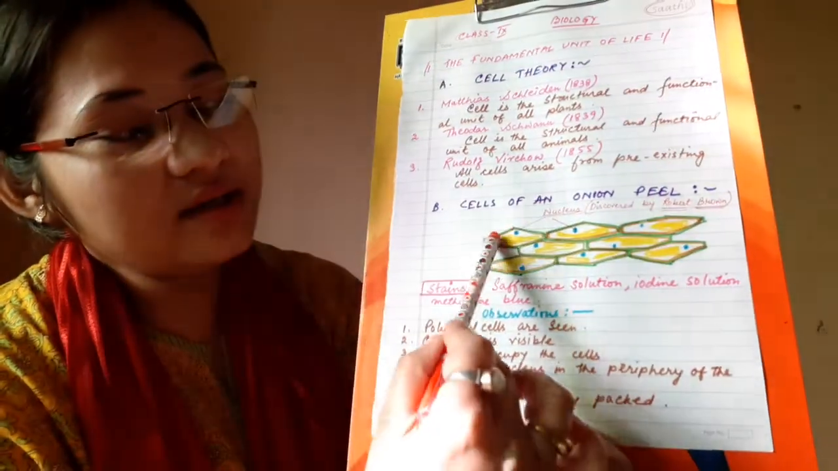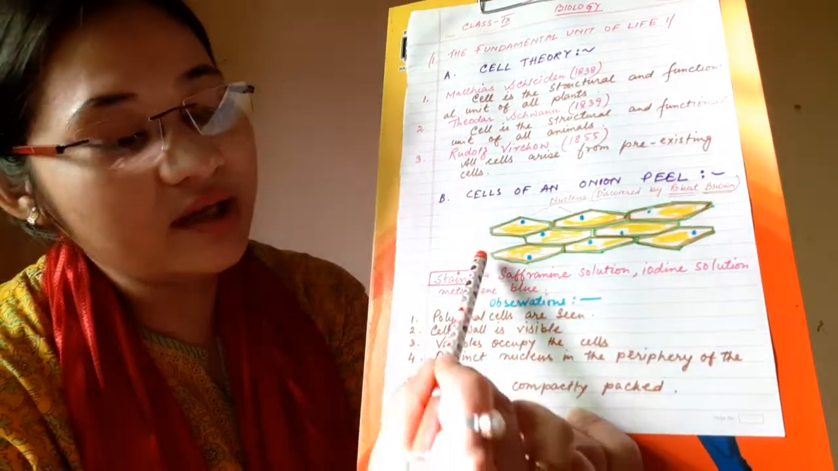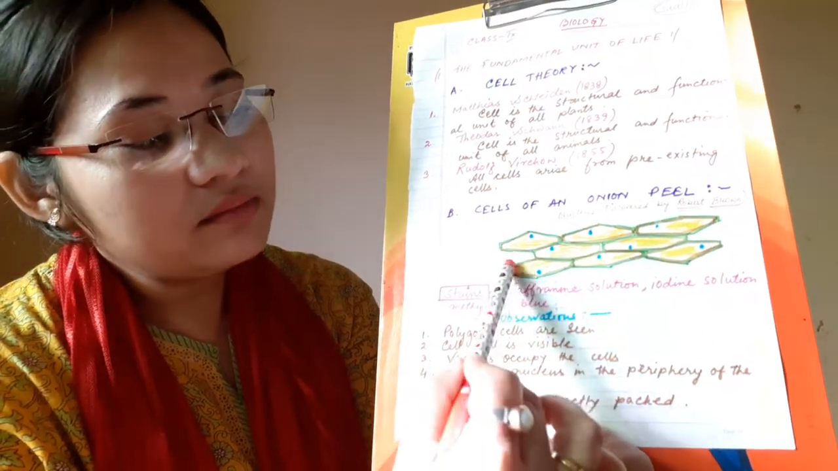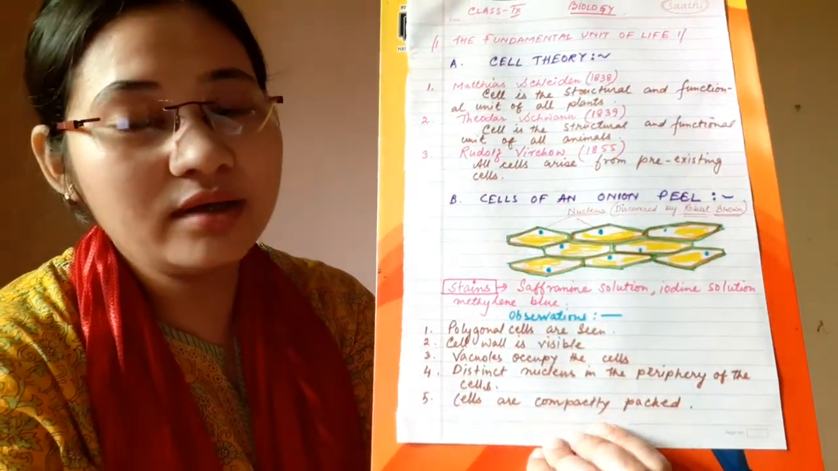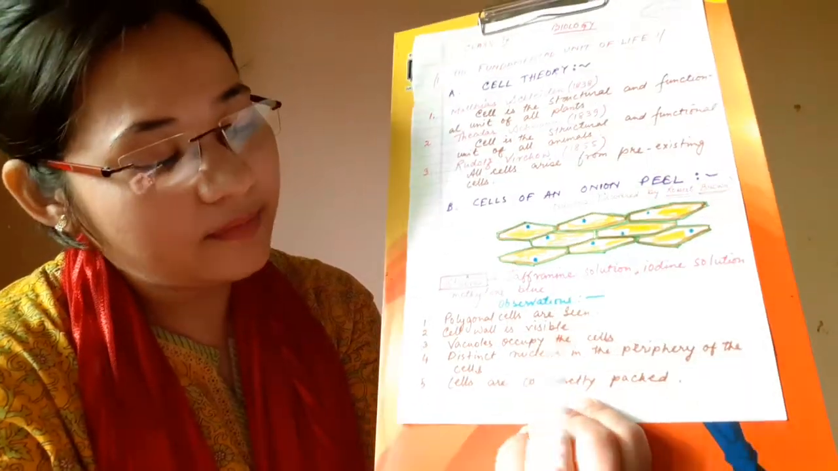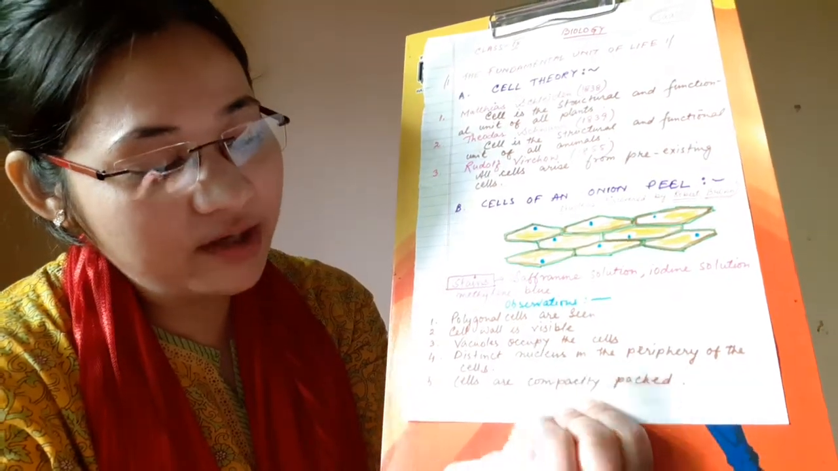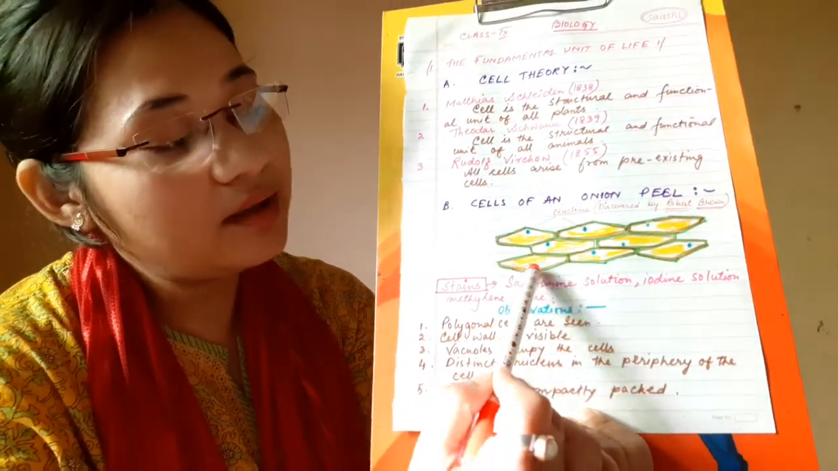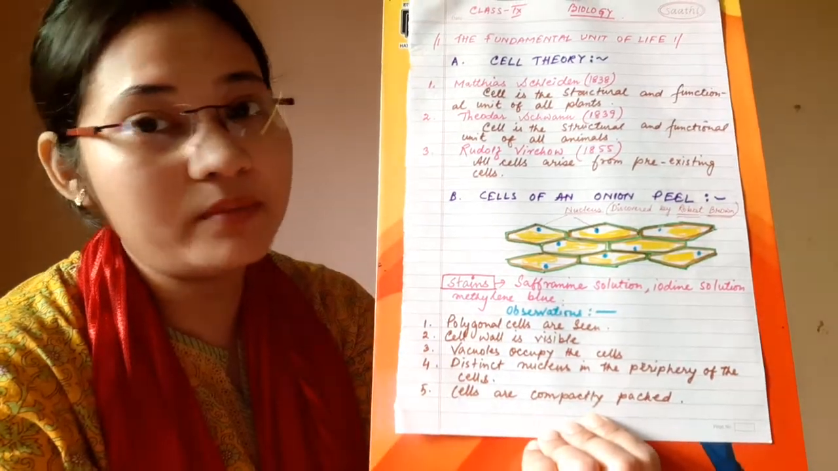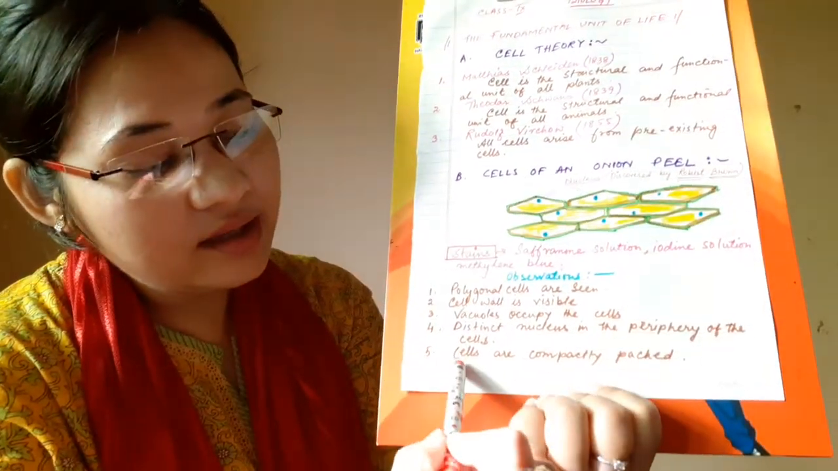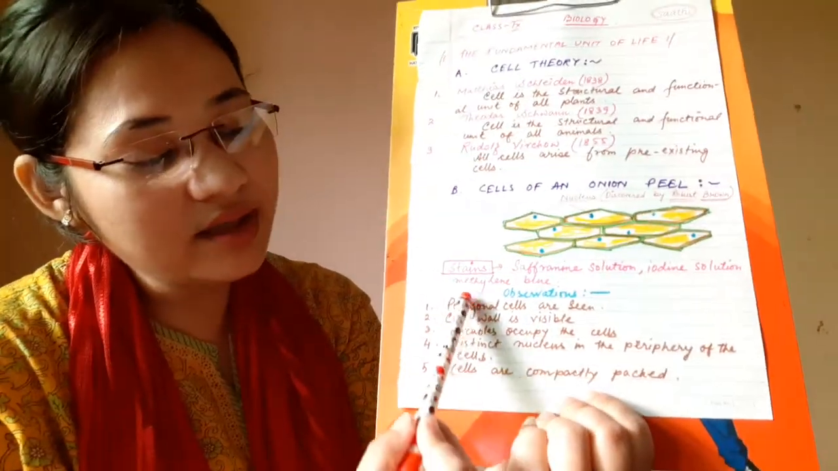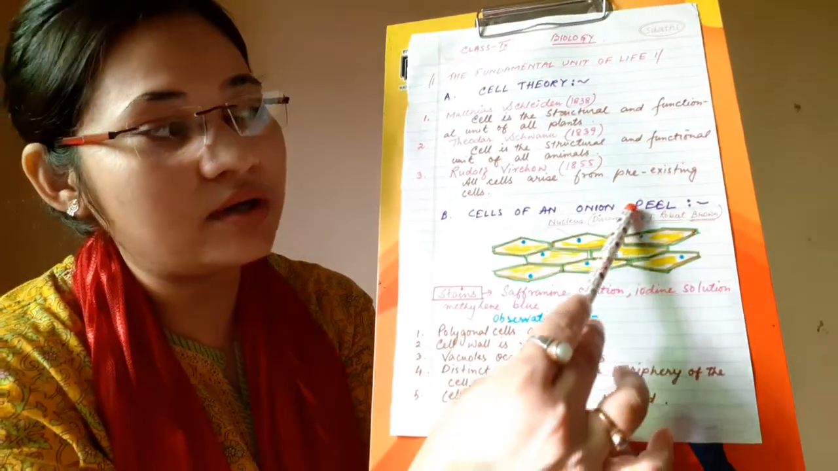Number 1, polygonal cells are seen. Cells are more or less polygonal in nature. Number 2, cell wall is visible. We can see the cell walls. Number 3, vacuoles occupy the major portion of the cell, because we know that in plant cells large vacuoles are present. Number 4, distinct nucleus in the periphery of the cell. We also know that in plant cells, because large vacuoles are present, the nucleus is shifted to the periphery or boundary of the cell. Number 5, cells are compactly packed. These are the characteristics of the cells of an onion peel.